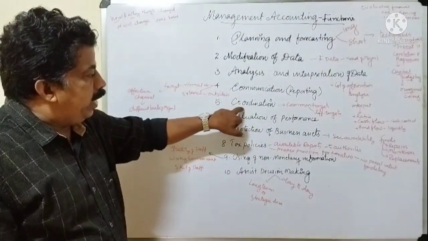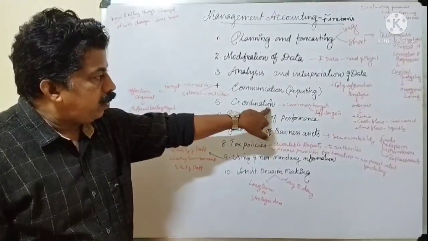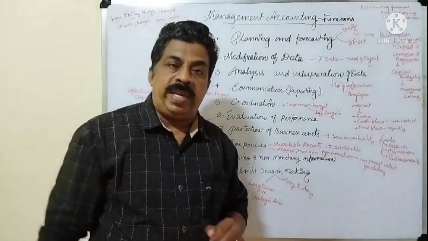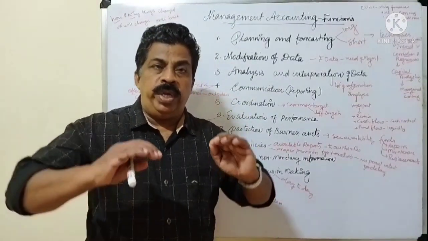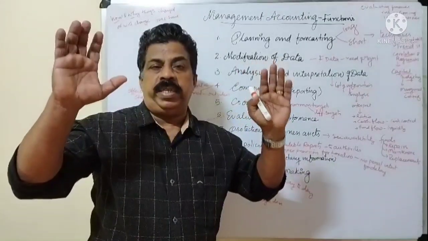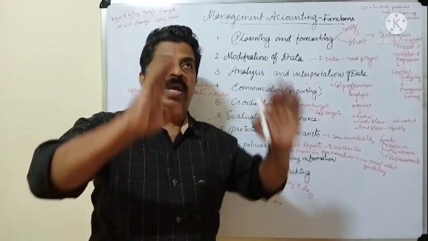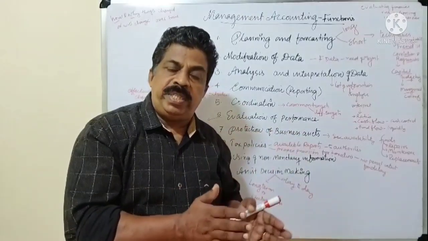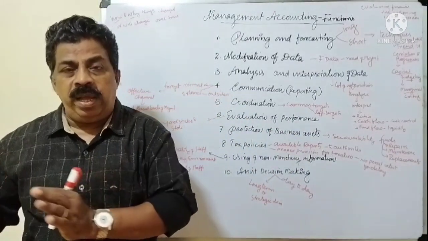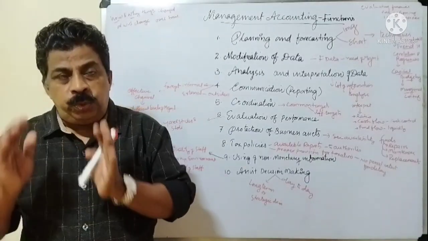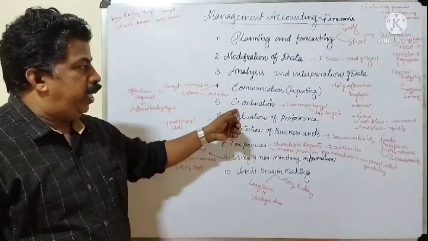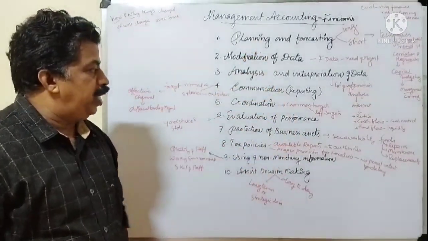And then another function is coordination. Without coordination, we cannot achieve the common targets. We have to coordinate all the departments, all the divisions to achieve the common targets. Every organization should have a common target, and department wise there should be their targets also. So all the other targets should focus on achieving the common targets. So coordination is very important in case of management accounting.